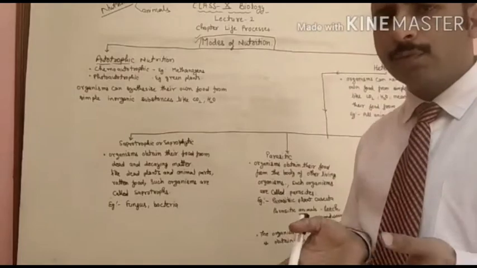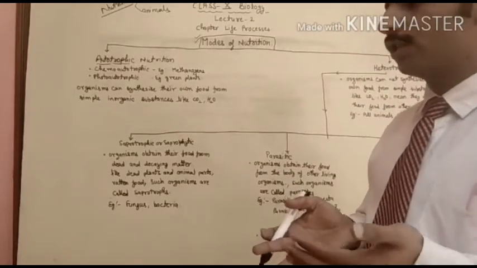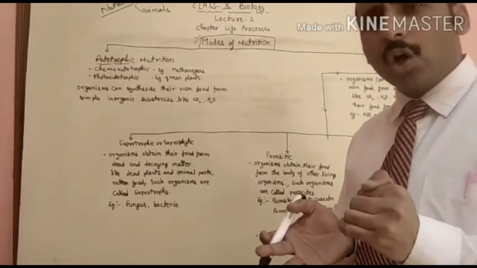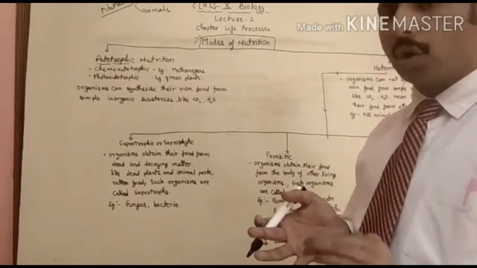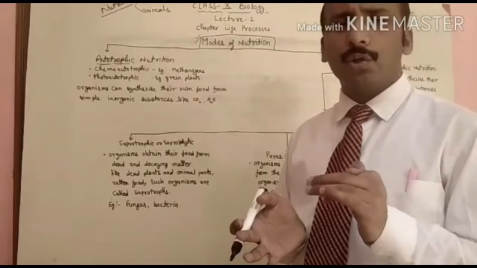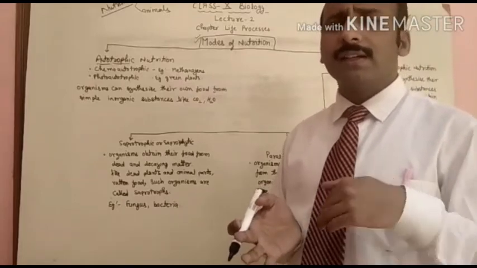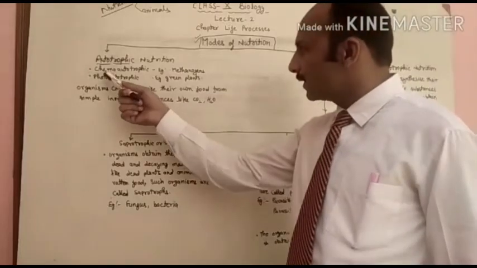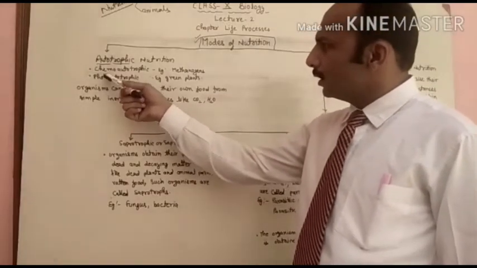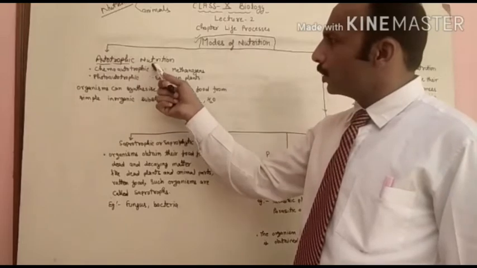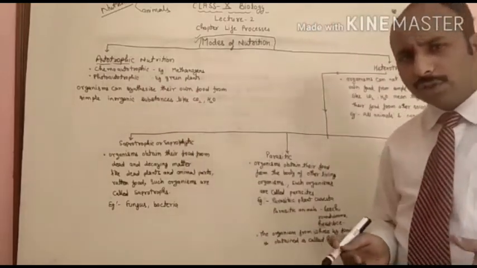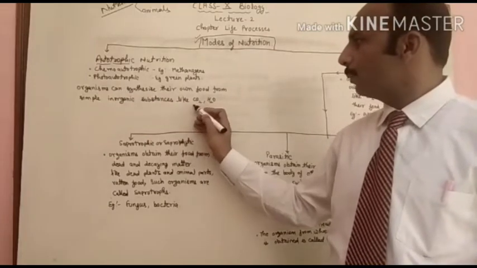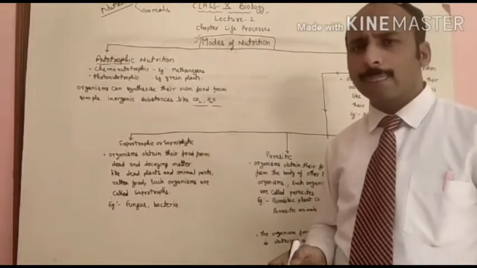Those organisms which can synthesize their own food from simple inorganic substances have autotrophic nutrition, and such organisms are called autotrophs. Autotrophic nutrition is that in which the organism synthesizes its food by utilizing CO2 and water.